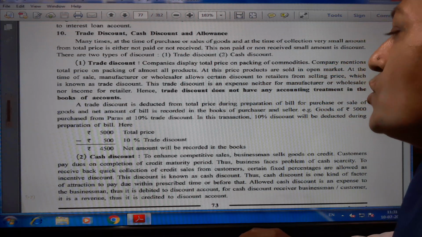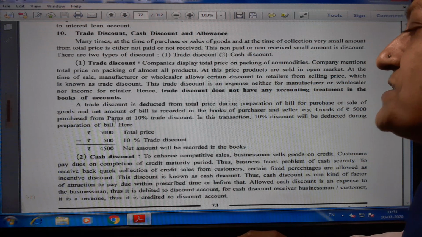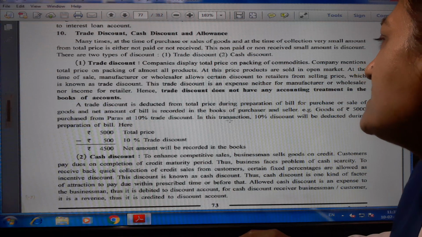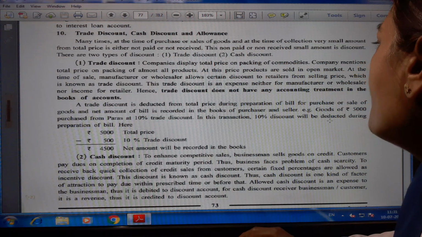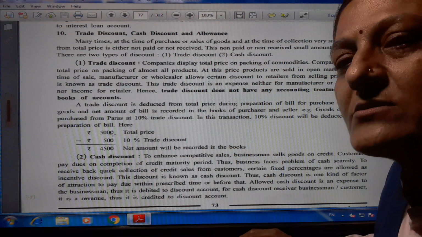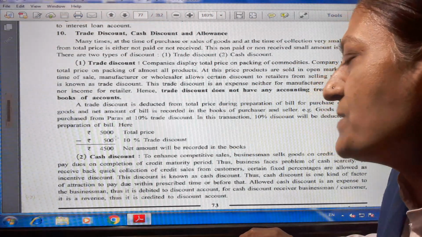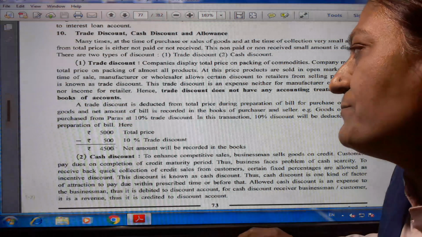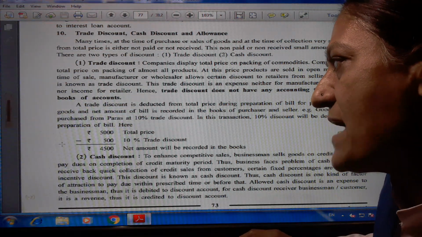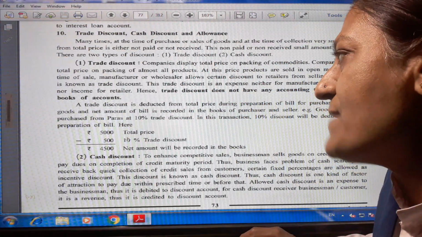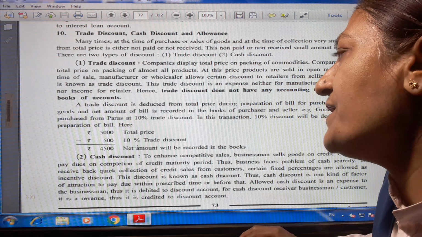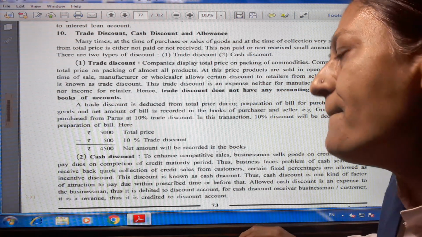As an example, goods of rupees 5,000 purchased from Paras at 10% trade discount. In this transaction, 10% discount will be deducted during the preparation of the bill. 5,000's 10% means 500 rupees. So when the bill is prepared, the bill is 4,500, because 5,000 minus 500, total price minus 10% trade discount, is equal to 4,500. The net amount will be recorded in the books.